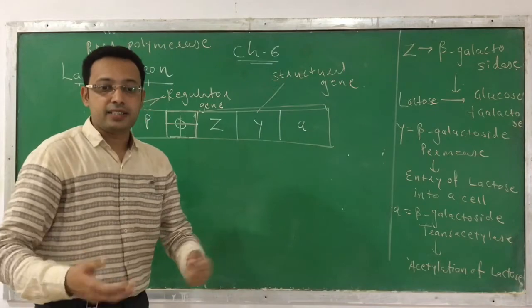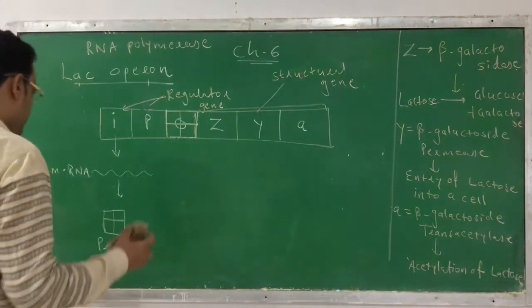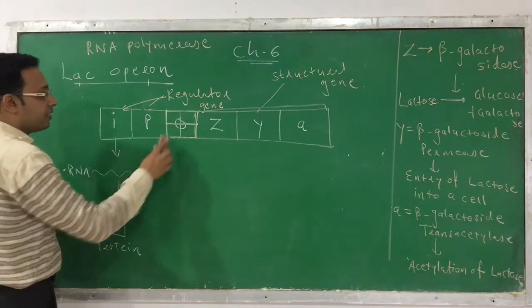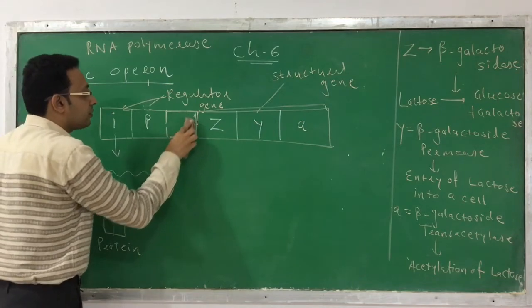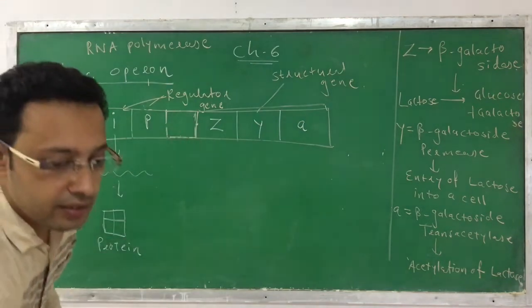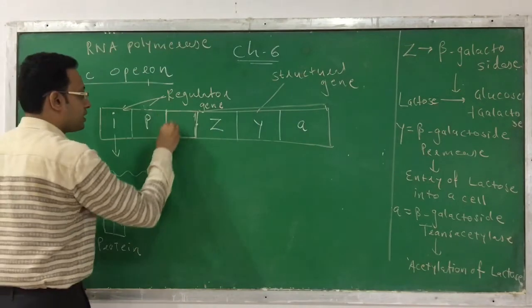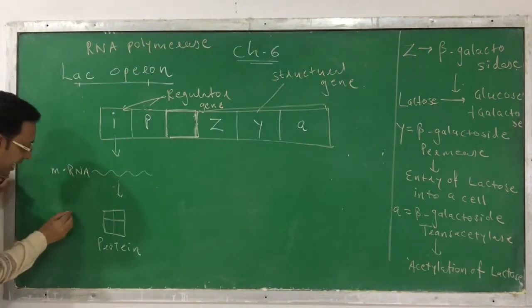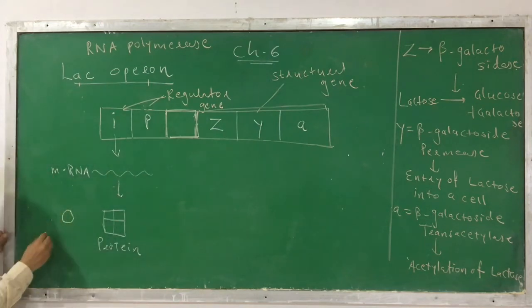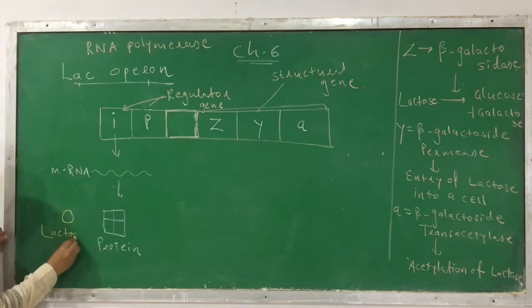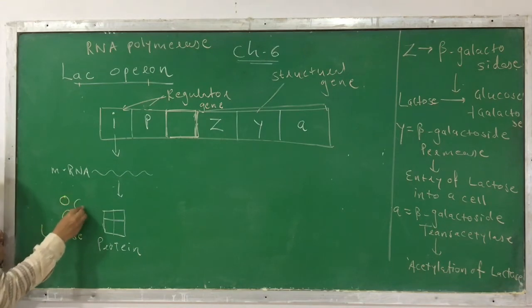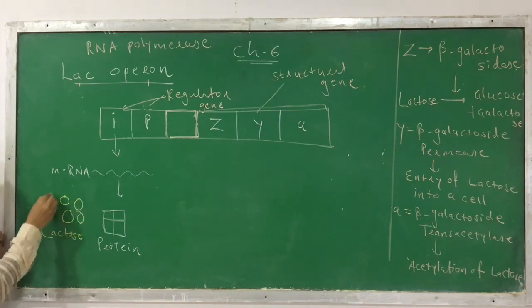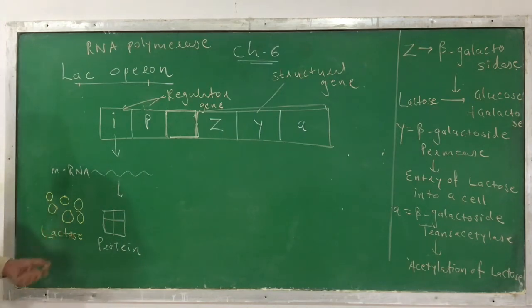Now take another example, or take another condition. When lactose is present, now what happens? Suppose assume that the lactose is present. This is a lactose molecule. The yellow color circle, it's a lactose molecule. These are the lactose molecules. Now what happens when the lactose molecule is present? Whether the lactose is present or absent, it doesn't matter.